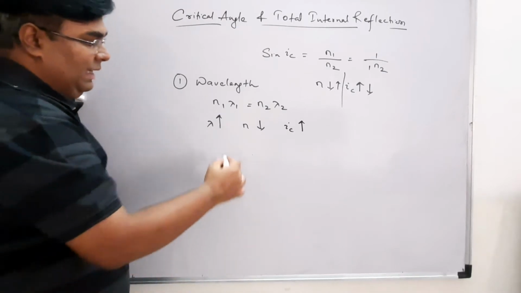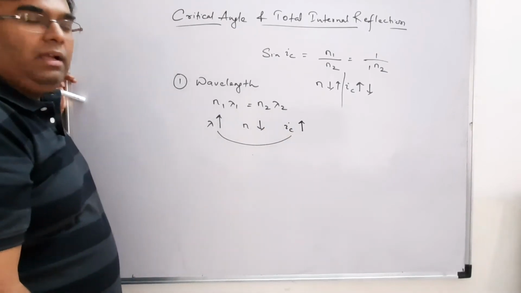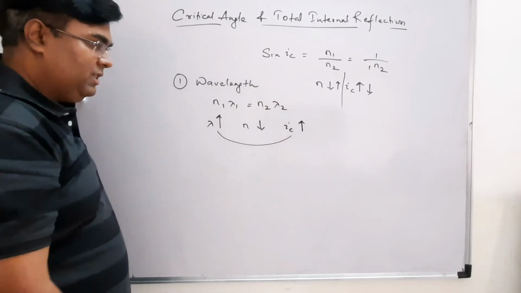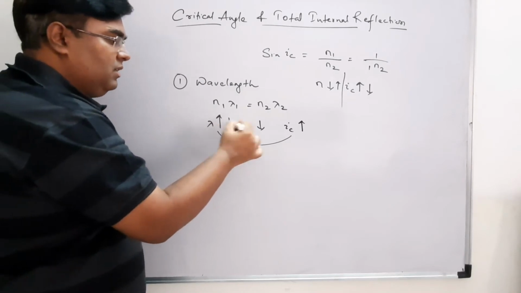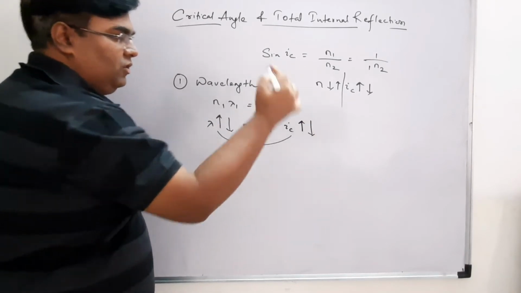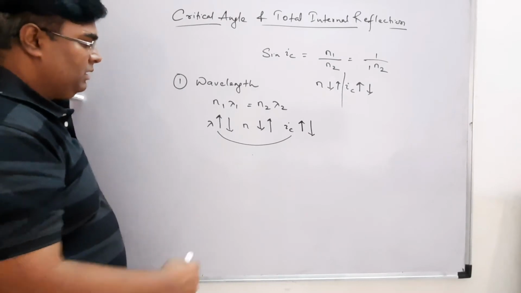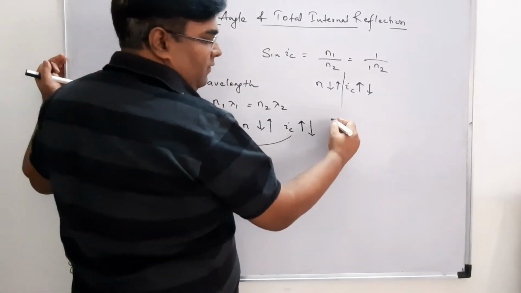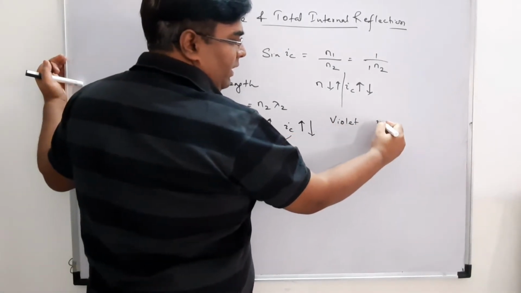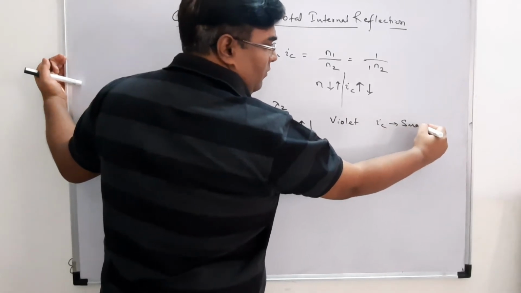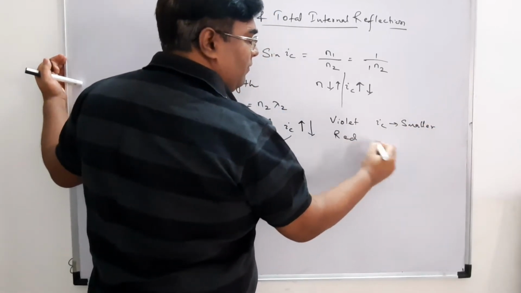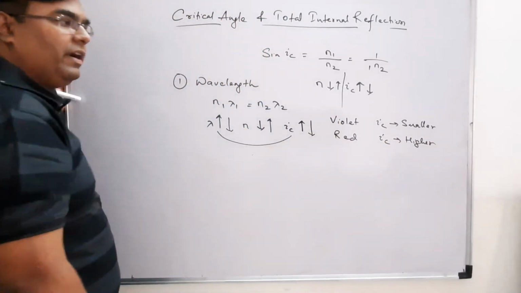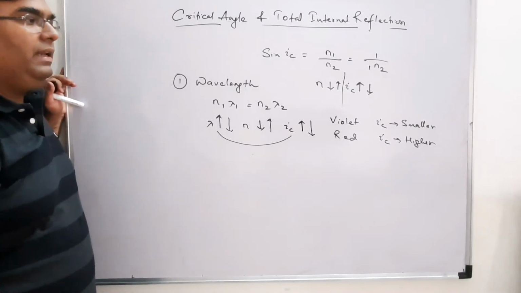So there is a direct relationship between lambda and critical angle. If wavelength increases, my critical angle also increases, and vice versa. If it decreases, this also decreases. Correct? So you can say that if violet light is there, for violet my IC is smaller. For red, IC is higher. Why? Because the wavelength of red is more than the wavelength of violet light.